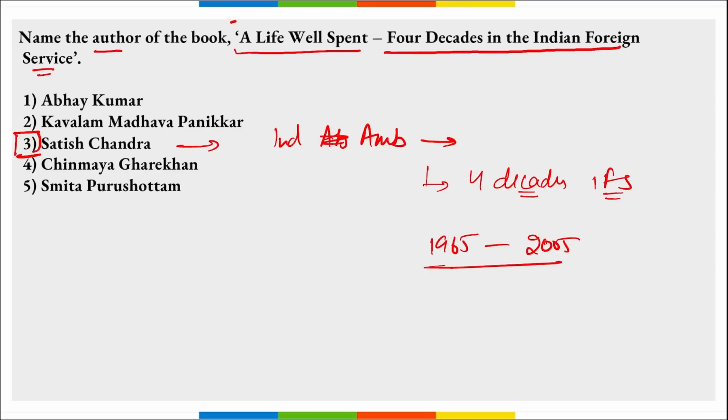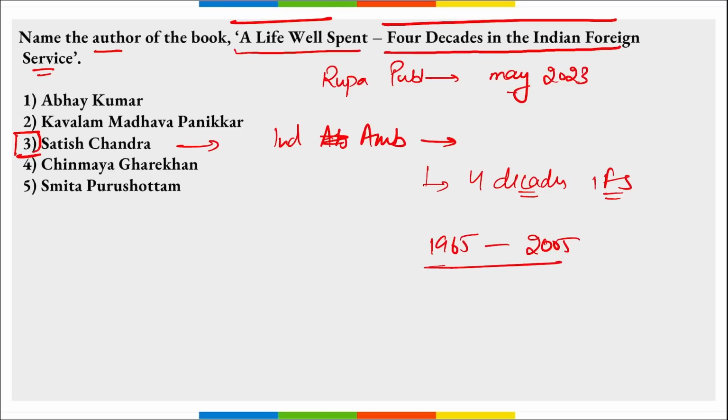This book was published by Rupa Publications and it was published in May 2023. Correct?